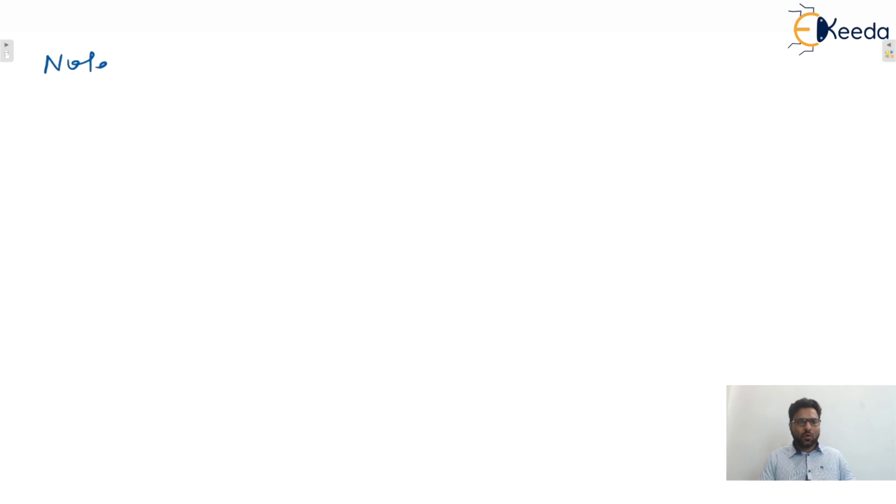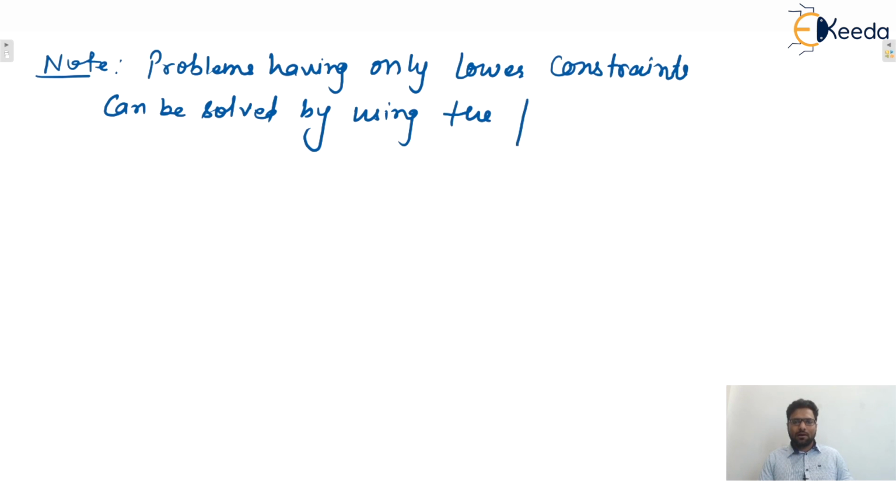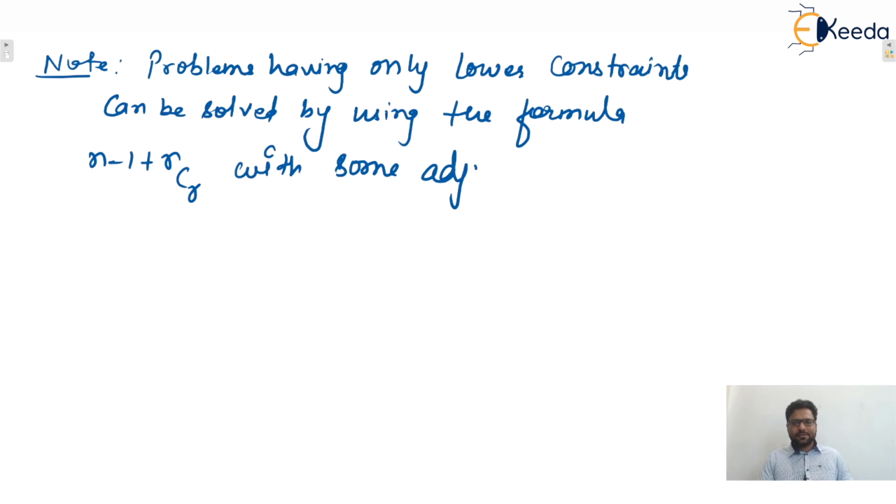Remember this: problems having only lower constraints can be solved by using the formula n minus 1 plus r C r with some adjustment. And what is the adjustment? We'll see.